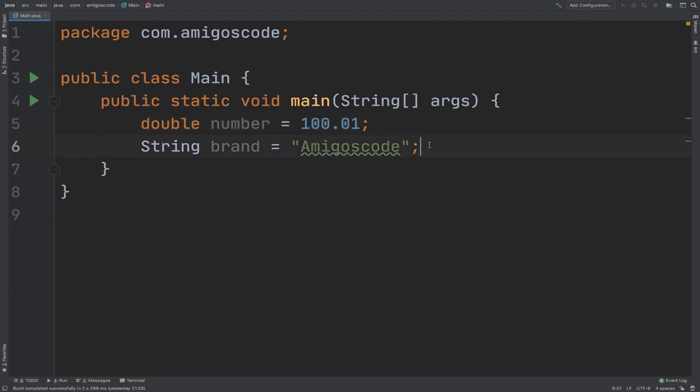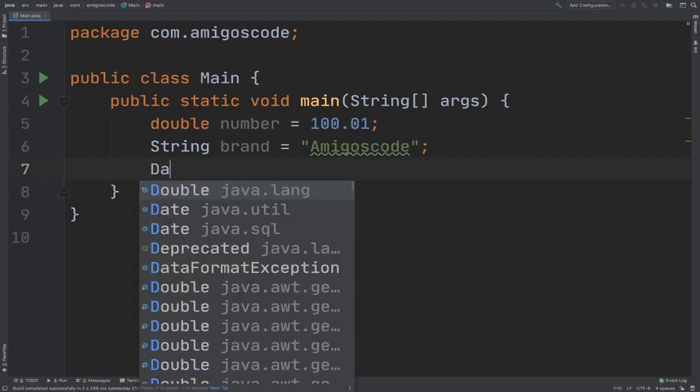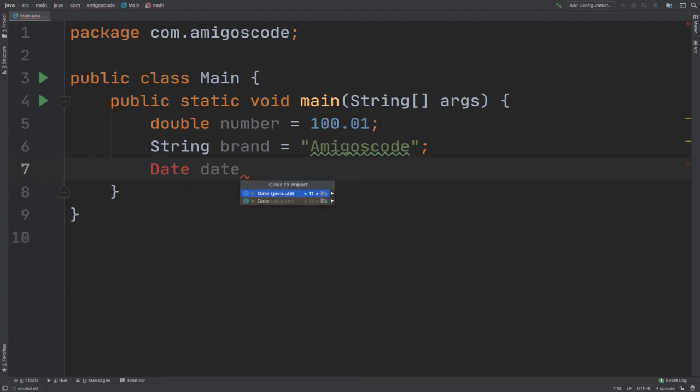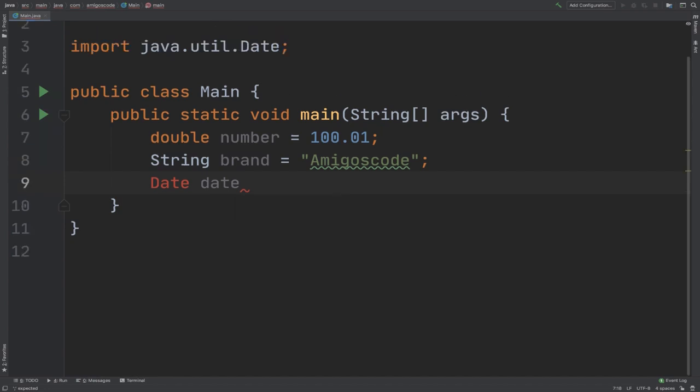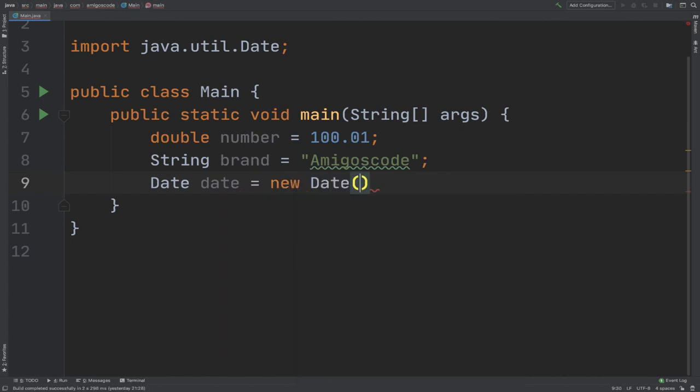For example, if I want to find out the current date, here I can use this data type, Date, and right here, just make sure that you have this import statement, just so that it works. But I'm going to explain what this means in a second. And then here, I'm going to say equals to, and then new, and then Date. So you can see the way that we create these is a little bit different. And this is because these are special.